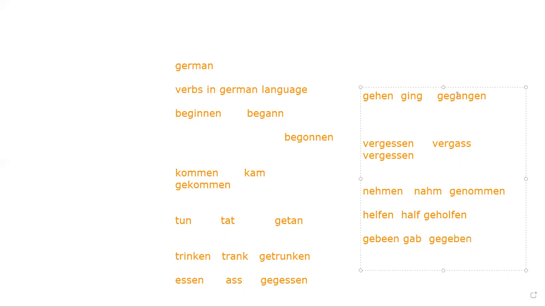So geben is my verb to give. Gab is my verb to give. And gegeben is my verb to given. So team, you have to repeat this. Geben, gab, gegeben. Is it clear to you?